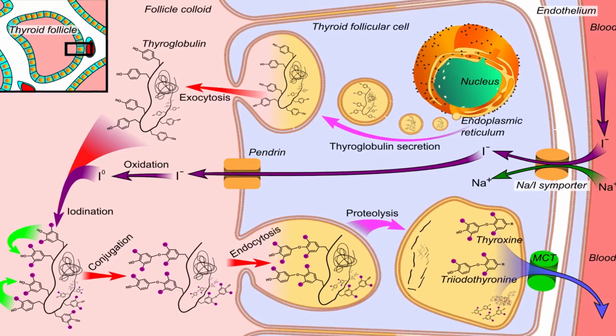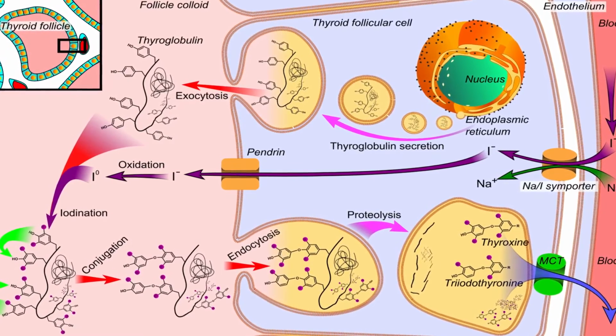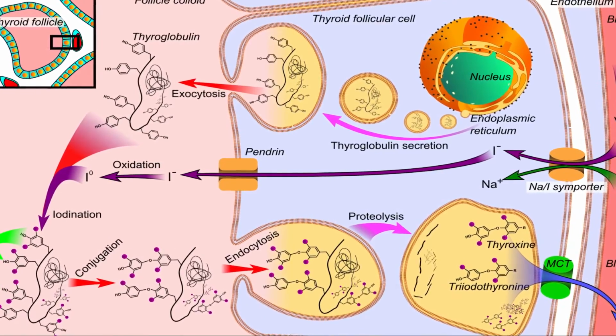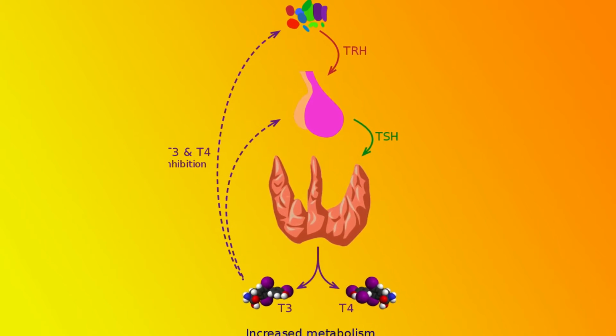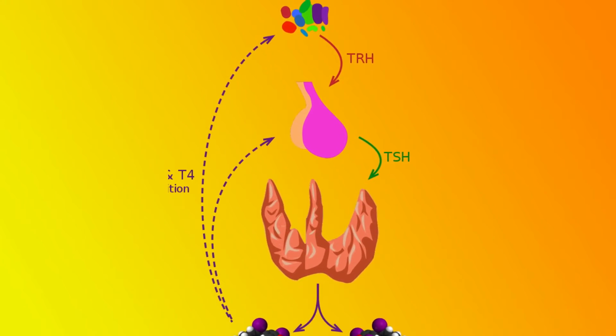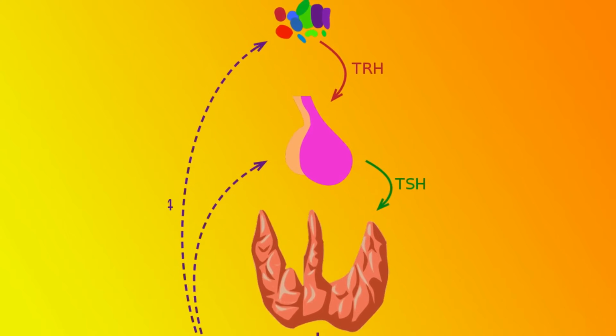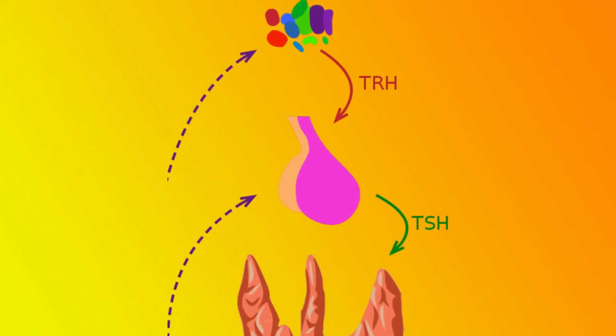Release of thyroid hormones from thyroid gland is controlled by TSH secreted from pituitary gland, and which is regulated by thyrotropin-releasing hormones secreted by pituitary gland.